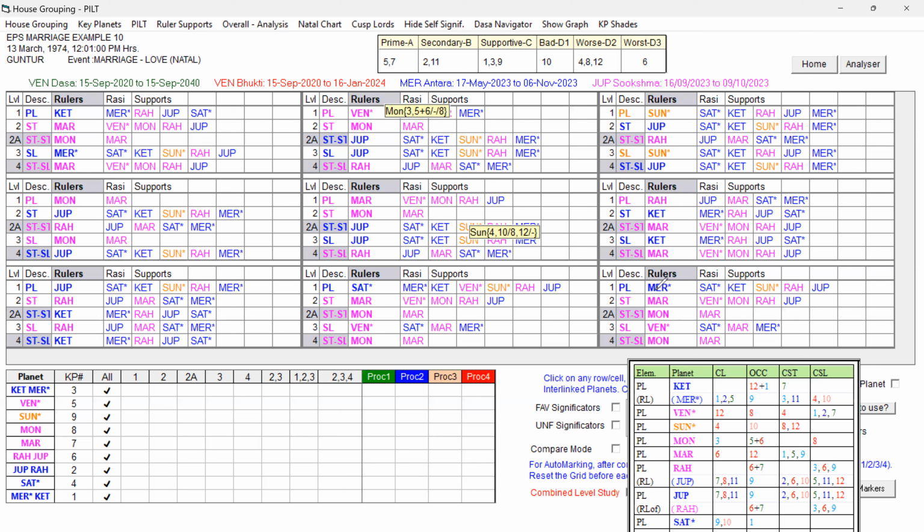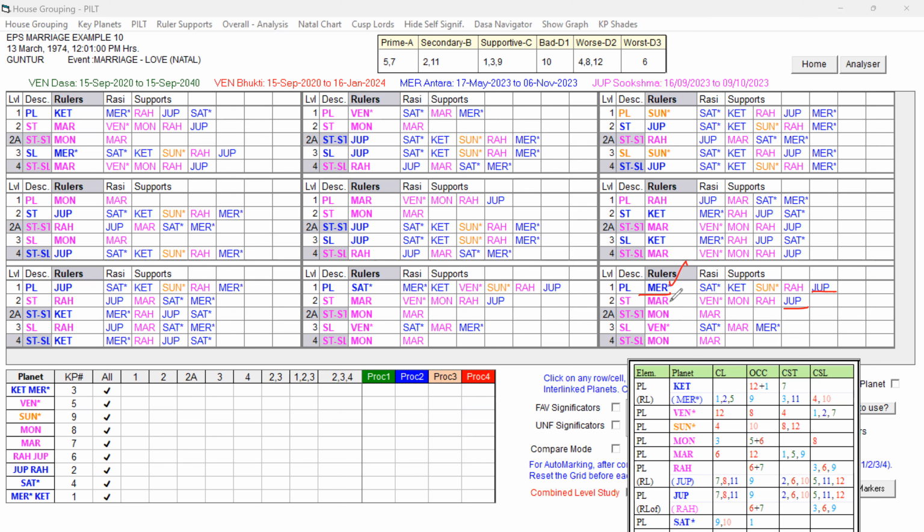Only the sublord is 4 and 10, but at the source level it is fine. And our strong favorable key planet Jupiter is required. So Jupiter is there in the supports, planet level, star level, and sub level is Venus. Venus is playing. Okay, let us go one by one.